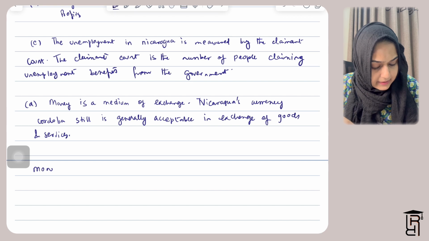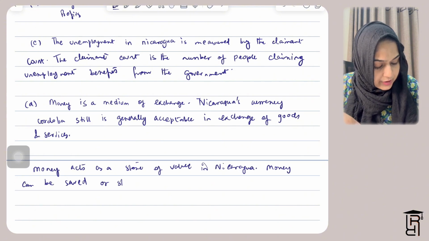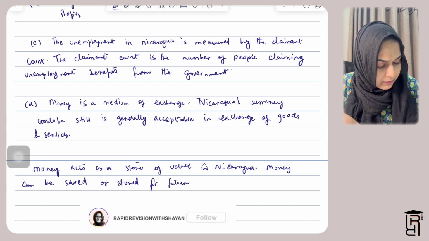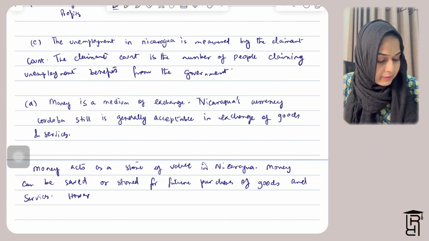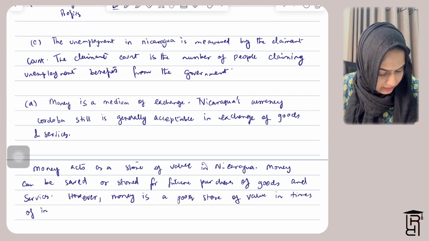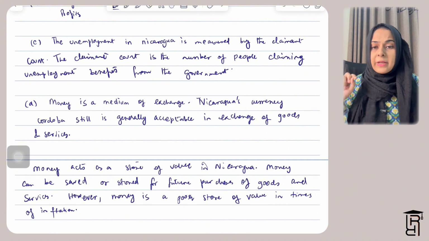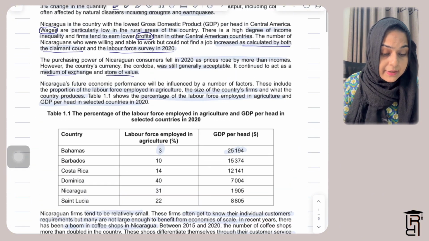Also, money acts as a store of value. Money acts as a store of value in Nicaragua. Money can be saved or stored for future purchases of goods and services. However, money is a poor store of value in times of inflation, which they also have mentioned somewhere in the data response, that the prices have been rising in Nicaragua.